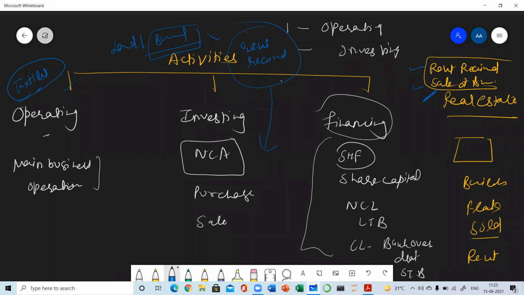Similarly, let's take one more example. Suppose a business has some extra money. He has deposited that extra money in a bank account, made an FD, and he is getting interest on that amount. Interest on FD, or he has granted a loan to someone else and he is getting interest on that amount.